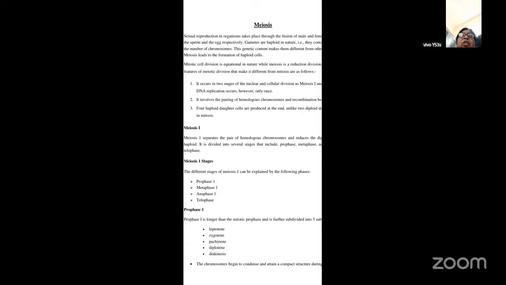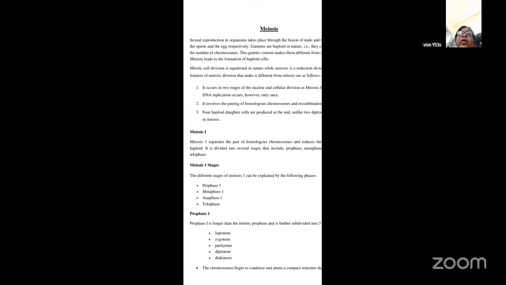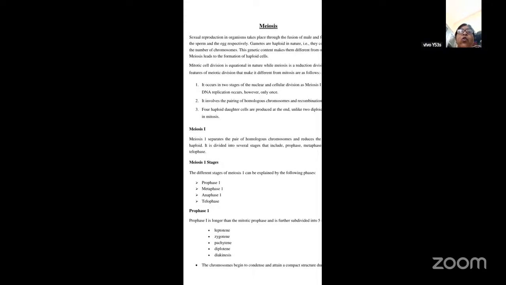So, sexual reproduction in organisms takes place due to the fusion of the male and the female gametes, the sperm and the egg respectively. So, here meiosis occurs only in the sex cells. Sex cells are called gametes, where you have the male gametes as well as the female gametes, that is the egg as well as the sperm. You all know the gametes are haploid in nature. They contain only half the number of chromosomes.